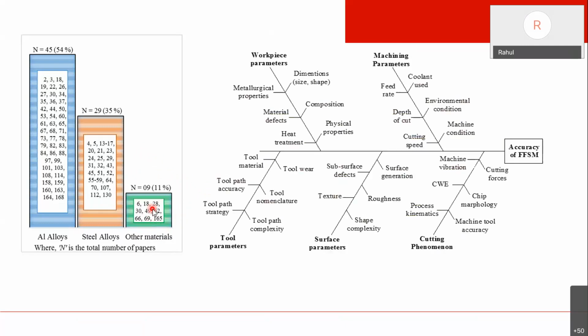So there are so many parameters which determine the accuracy of freeform milling. This is what we have obtained from the entire literature: machining parameters, cutting phenomena, surface parameters, tool parameters, and so many others. You could start with any one branch and begin exploring that particular thing: how you could closely monitor and manage to get the required surface quality. Either you focus on this or this or this, and accordingly you can check.